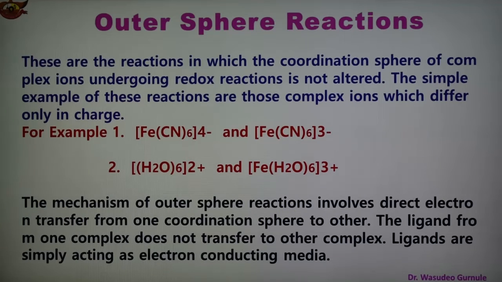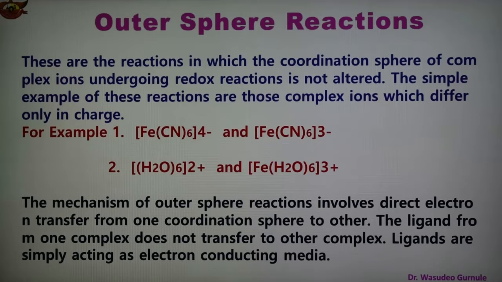So what is meant by the outer sphere reaction? Outer sphere reaction is also known as the direct electron transfer reaction. These are the reactions in which the coordination sphere of the complex ion which undergoes the redox reaction is not changed or altered. So there is no change of the coordination sphere. A simple example is those complex ions which differ only in their charge, or in other words both complexes have the same type of ligand.